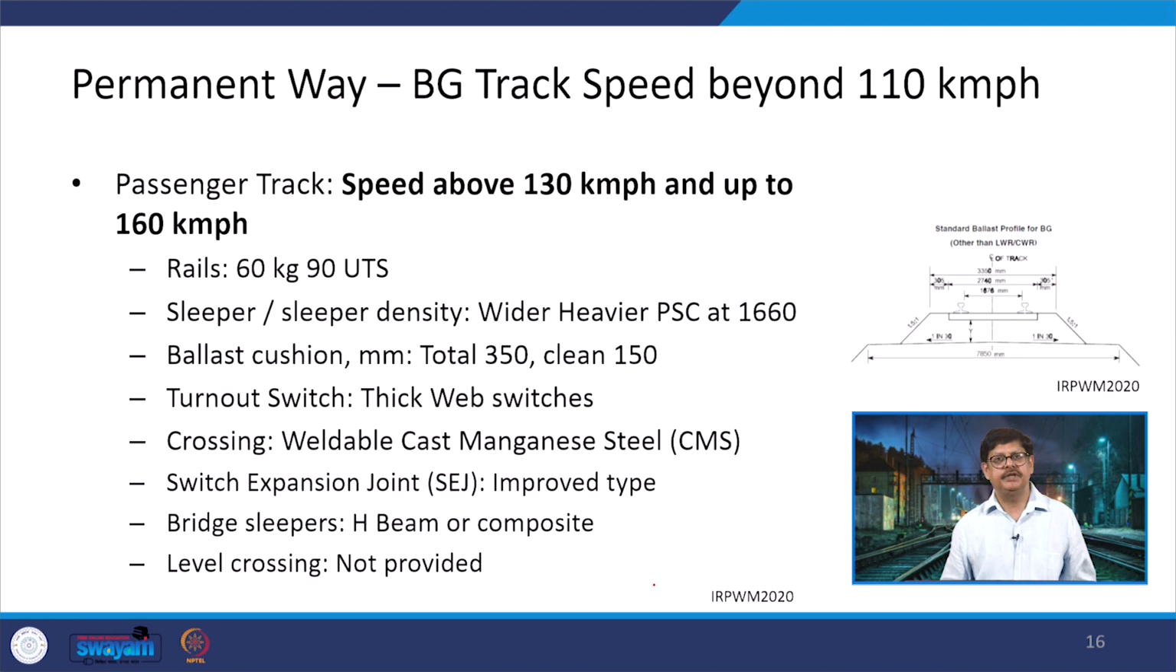But if we change the speed above 130 kilometers and up to 160 kilometers, there are few things which are going to change. This remains the same. Here this is wider, heavier concrete sleeper which is being used with the same sleeper density. The ballast cushion remains the same. The turnout switch we have the same. Here the crossing is weldable CMS, that is the change which is coming, and then H-beam or composite again remains the same, but level crossing is not provided if the speeds are higher. So there are few changes with respect to the speed, many of the things will remain the same.